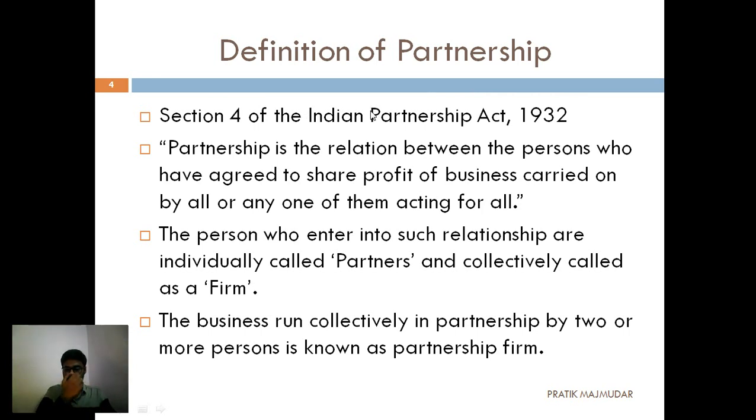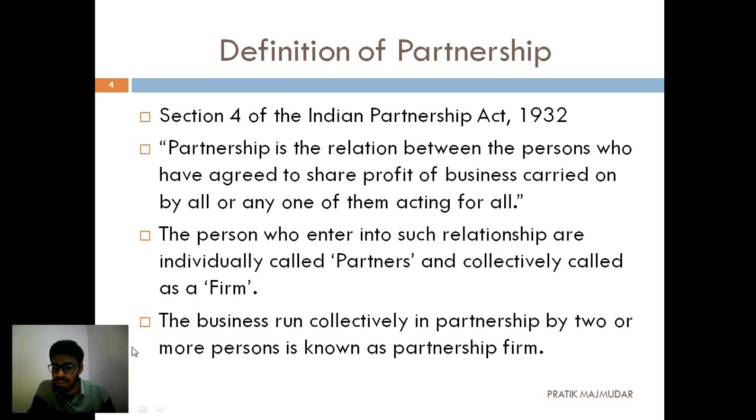Now the persons who enter into such a relationship are individually called a partner and collectively they are called a firm. That means if we are starting a business and there are two or more persons, then a single person is known as a partner, and when they are together, jointly working, that will be known as a firm. So the partners and the firm, both things are different. If you see the relationship individually, then it is a partner.